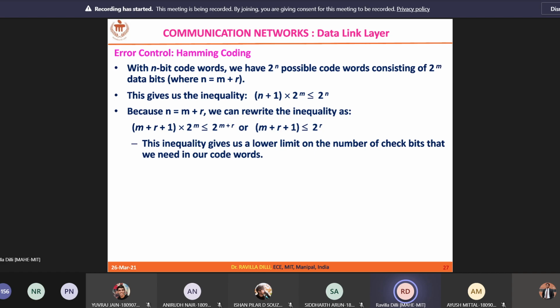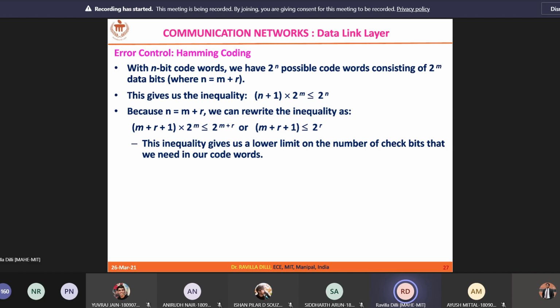r equal to 1: 8 plus 1, 9, less than or equal to 2 power 1. Again, it's not satisfying the inequality. r equal to 2: 8 plus 2, 10, less than or equal to 2 power 2, which is 4. It is false. Then r equal to 3: 8 plus 3, which is 11, less than or equal to 2 power 3, which is 8. 11 cannot be less than or equal to 8. So r equal to 4: 8 plus 4, which is 12, less than or equal to 2 power 4, which is 16. So the minimum value of r should be 4.